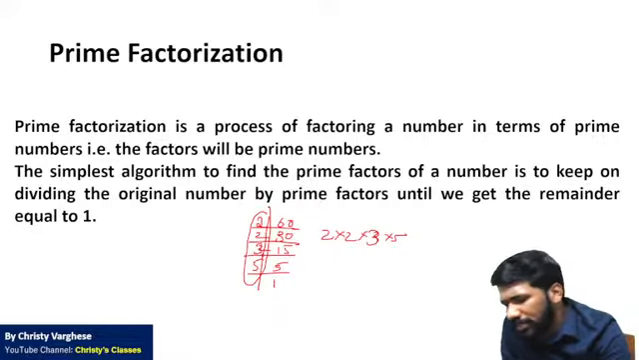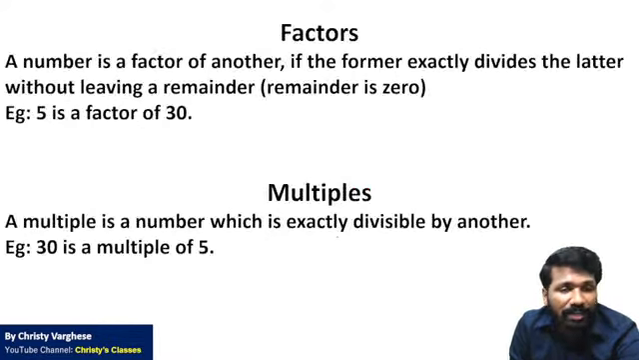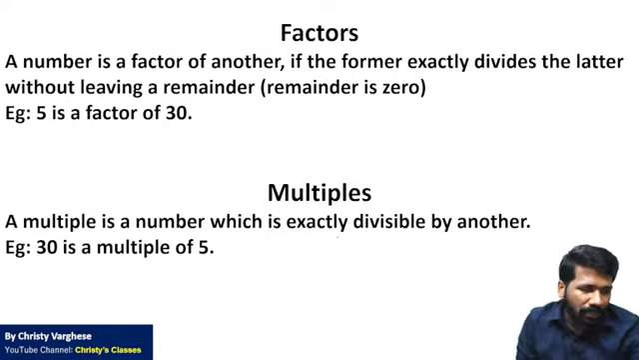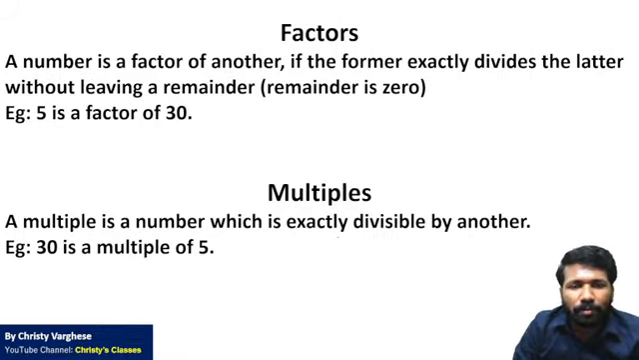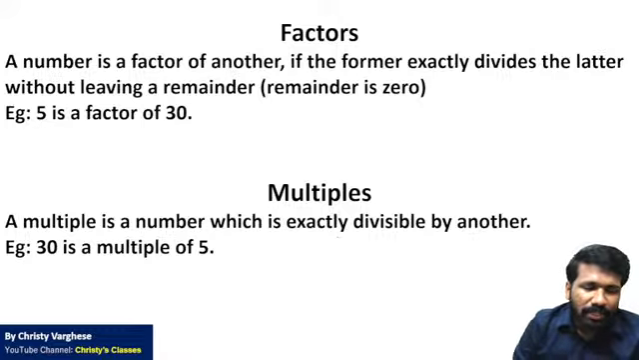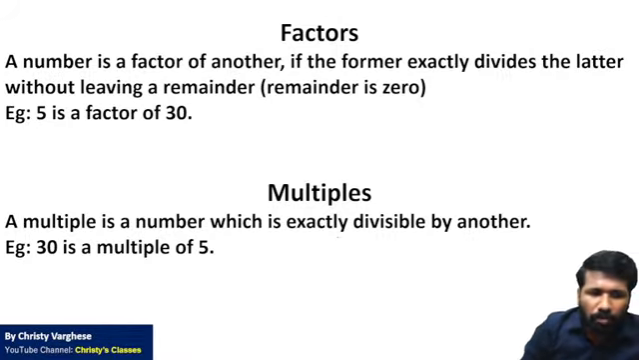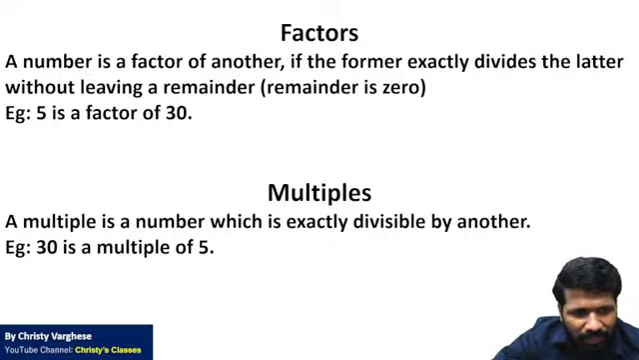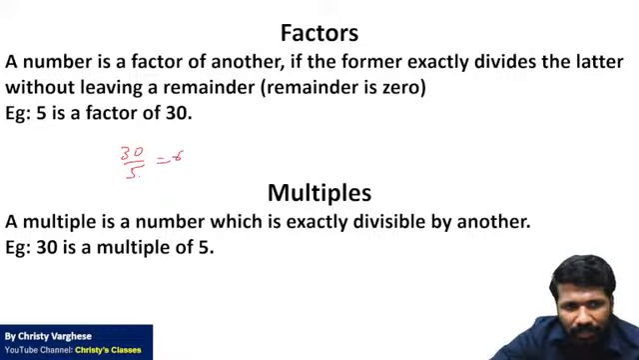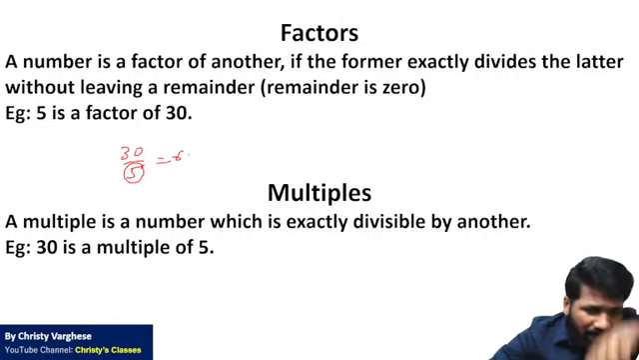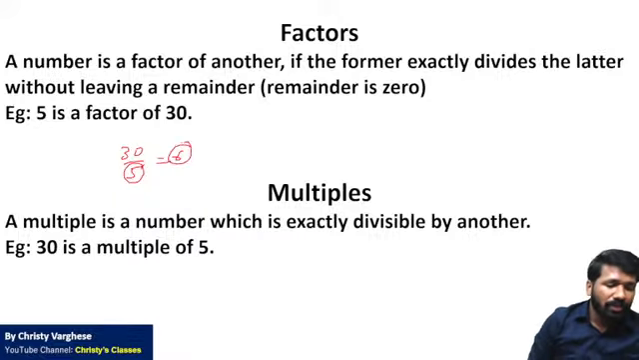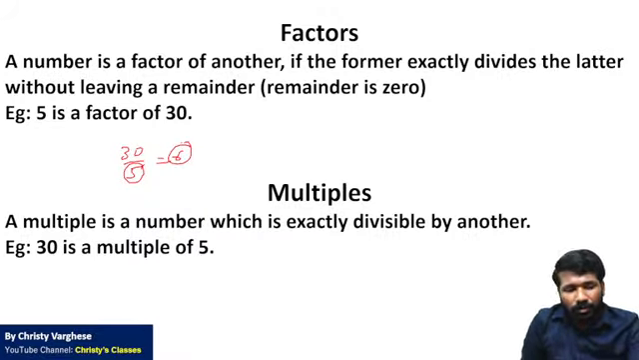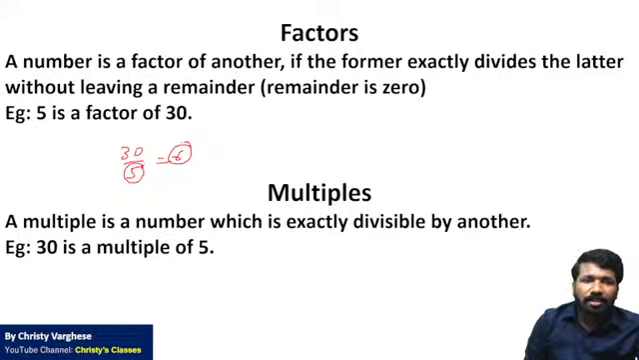At least in a few questions you may need this prime factorization idea. As I told, in this class we are trying to concentrate on the most important things you need for doing questions. So then, what are factors and multiples? I hope all of you know. 5 is a factor of 30 means, by the division idea, 30 divided by 5 is 6. That means if you divide by 5, you will not get a remainder. You will get 0 as the remainder. No remainder means that is a factor.